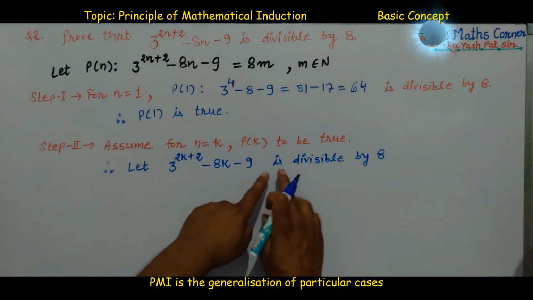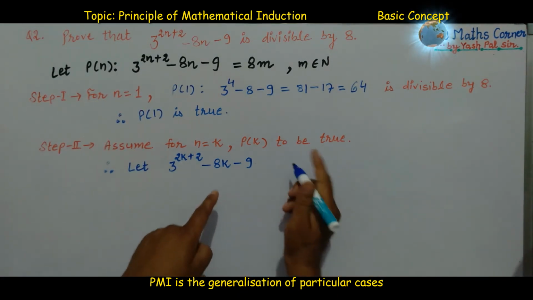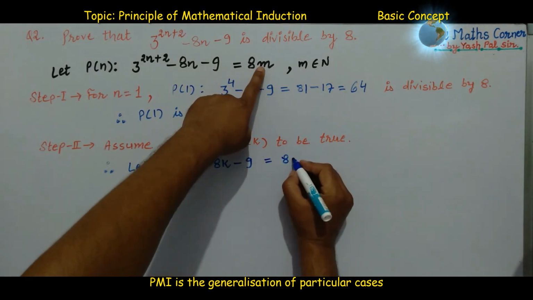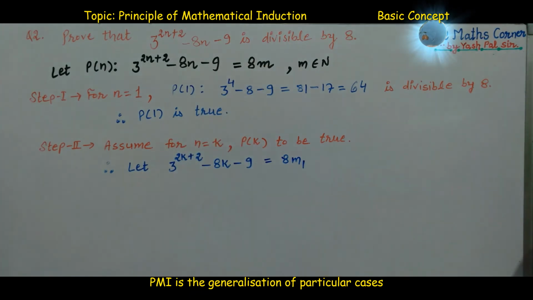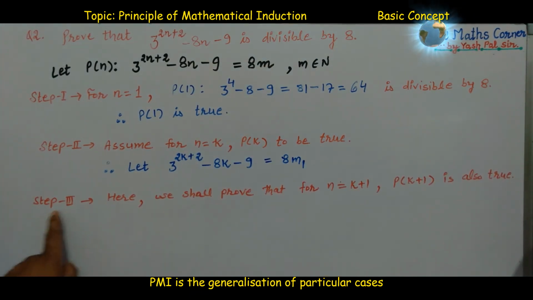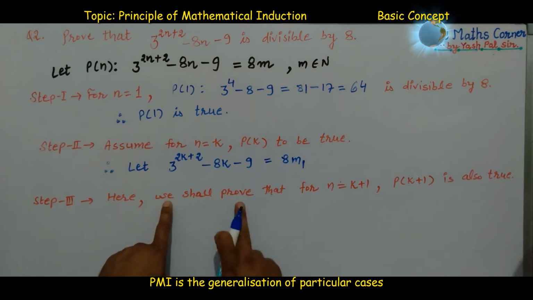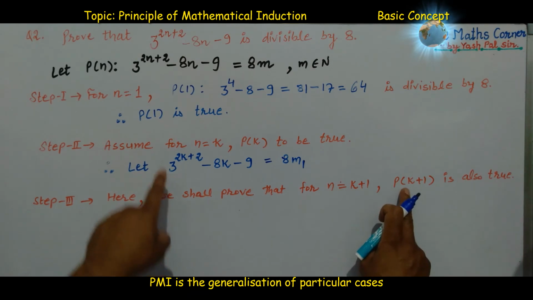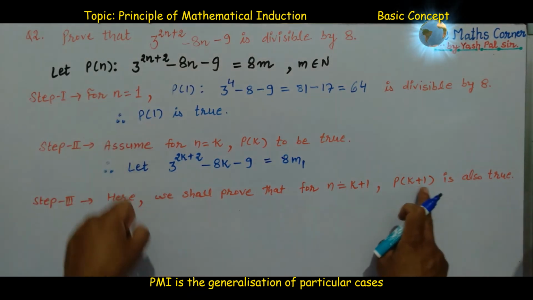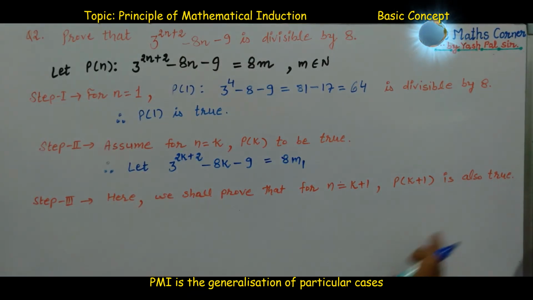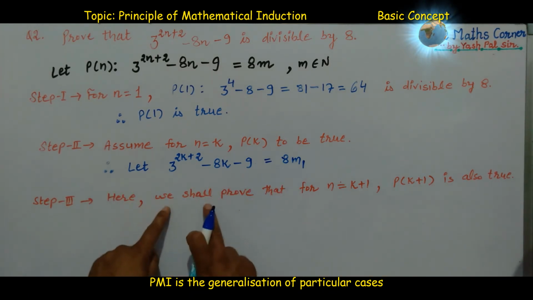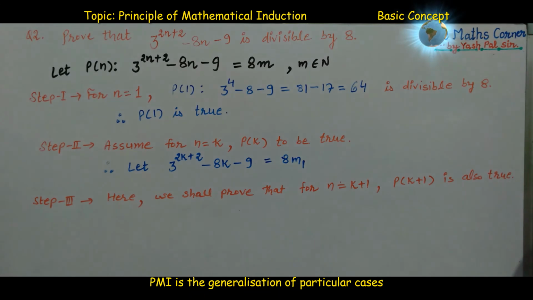Divisible by 8 means we can write this equal to 8 into some integer; in place of m we write m1. In step 3, we shall prove that for n equal to k plus 1, Pk plus 1 is also true. That is, whenever step 2 is true, then step 3 should also be true.